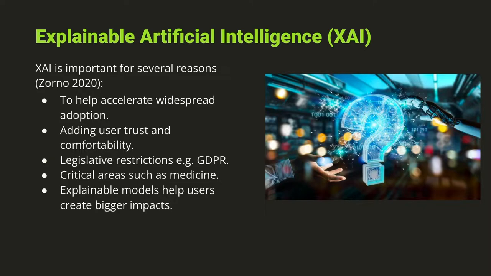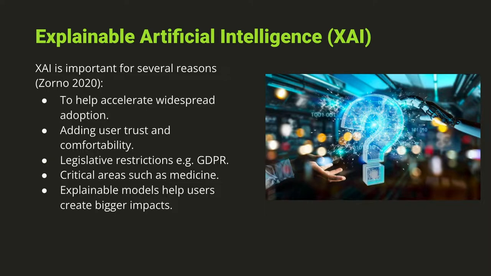This is important for several reasons. First, helping with the adoption of artificial intelligence. Secondly, it's going to help with user trust of artificial intelligence because there is a lot of public fear of this new technology. Then legislative restrictions such as GDPR come into play with explainable artificial intelligence. One can imagine that all the data is more transparent and we know what's going in so that there aren't any compliance issues. Also critical areas such as medicine, where the models have to be spot on and trusted without any doubt.